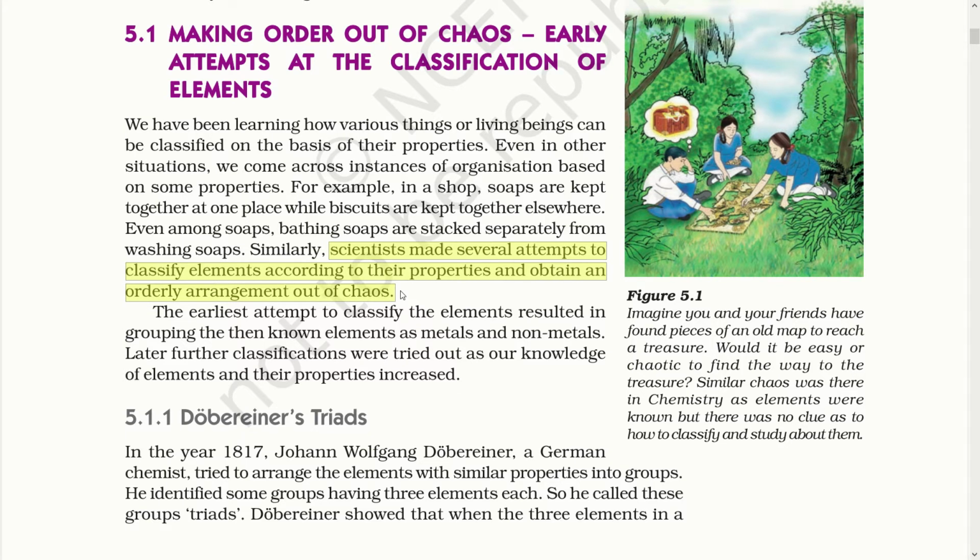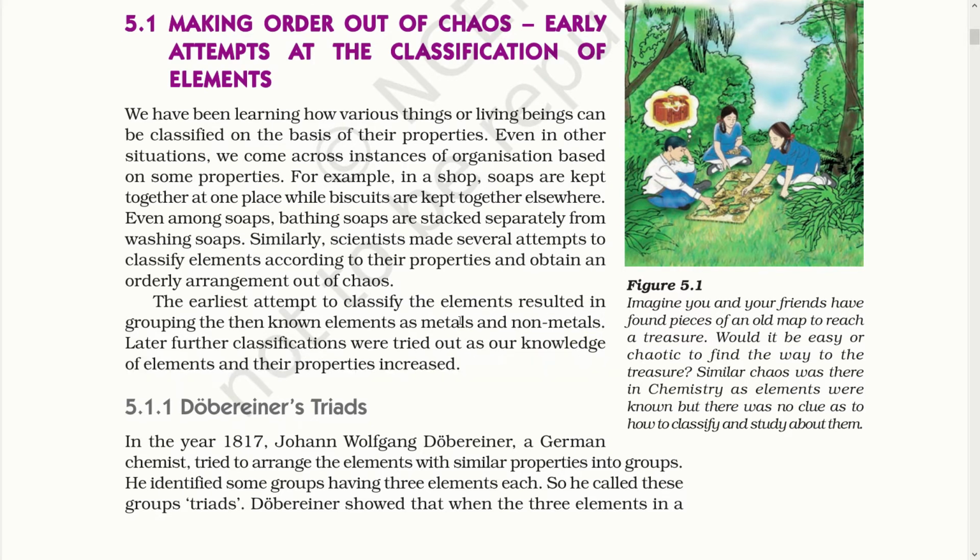The earliest attempt to classify the elements resulted in grouping the then known elements as metals and non-metals. So this was the first step to classify the known elements, and later further classification was tried out as our knowledge of elements and their properties increased. So dear children, this paragraph explains that classification of elements is categorizing the various elements into groups based on similarities and differences in their properties. The classification system helps us in grouping the various elements into categories which we refer to as periods. Hence, the system is also referred to as periodic classification of elements.